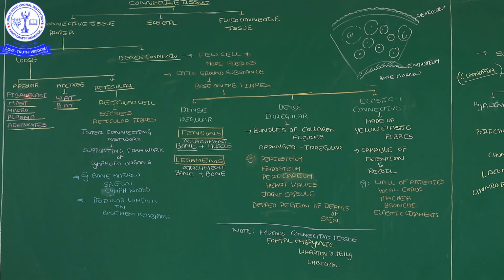See here, areolar tissue has several types of cells. You know their functions: fibroblast cells, mast cells, macrophages, plasma cells and adipocytes. Fibroblast cells synthesize fibers. Mast cells have four important secretions: bradykinin, serotonin, heparin, which are anticoagulants, and some vasodilators. Macrophages engulf any pathogenic agents, plasma cells produce antibodies, and adipocytes store fat. These we discussed.